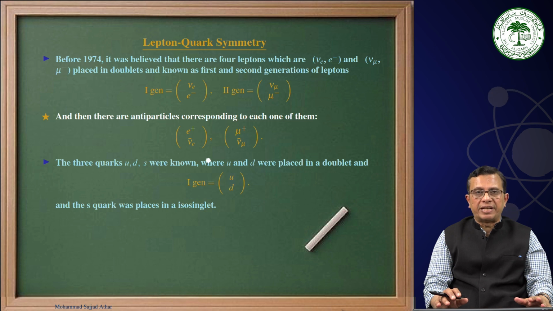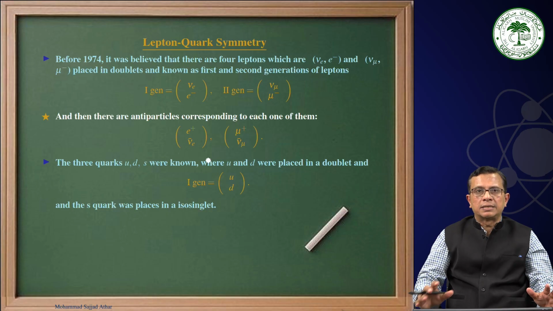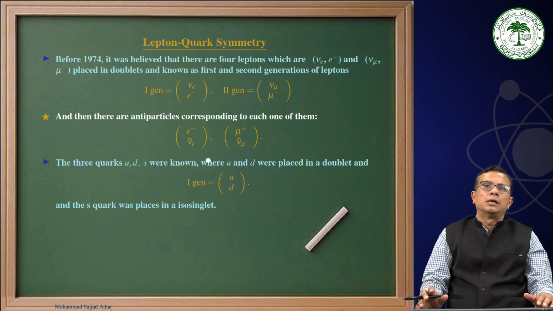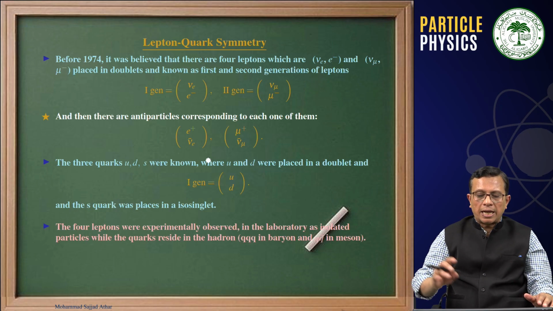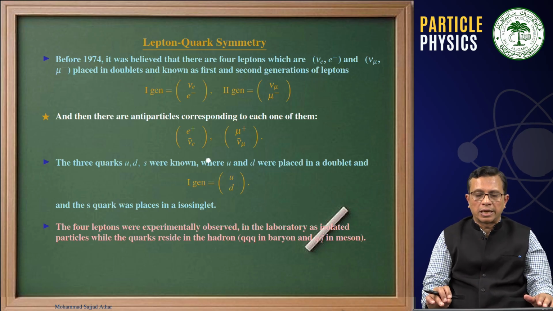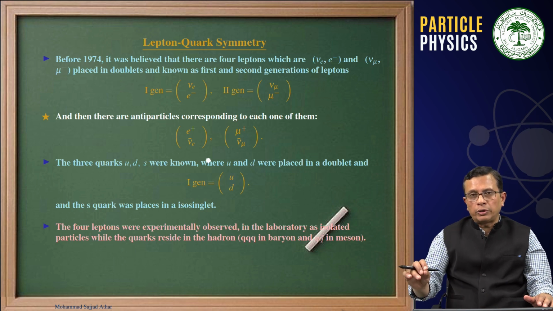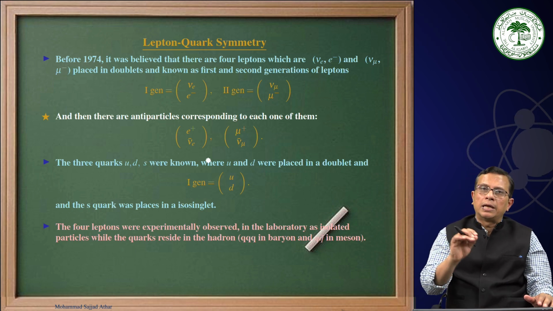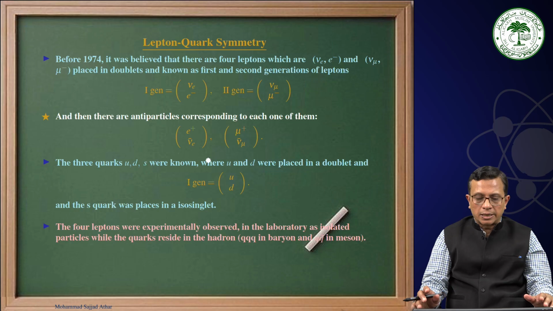At that point, if you remember, in the late 1950s or early 60s, we had up and down quarks only to describe proton and neutron, and these were the first generation quarks, and then the strange quark was placed in a singlet that was all alone. We had up and down quarks in an isotopic spin doublet, like proton and neutron in the isotopic spin doublet, while the strange quark was all alone, that is, it was a member of a singlet.